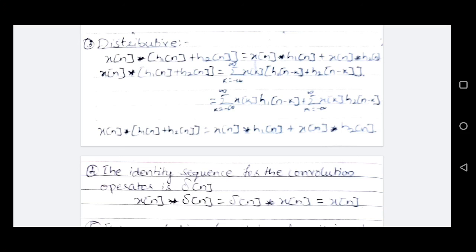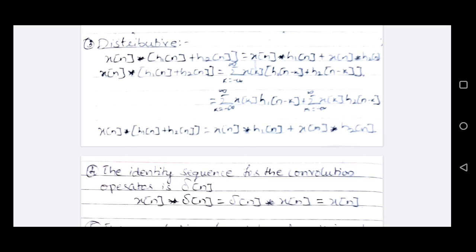Along with the commutative and associative properties, convolution is distributive as well. x of n convolved with h1 of n plus h2 of n will be equal to x of n convolved with h1 of n plus x of n convolved with h2 of n. It means if we have two systems with impulse responses h1 and h2 connected in parallel, and we apply a common input x of n to both of them, then the output will be the addition of the outputs of the first system and the second system, given by x of n convolved with h1 of n and x of n convolved with h2 of n.